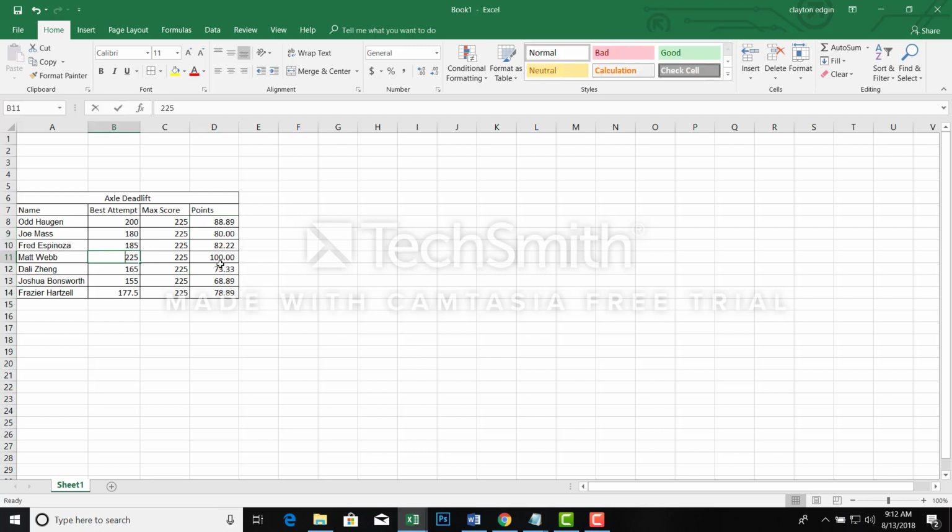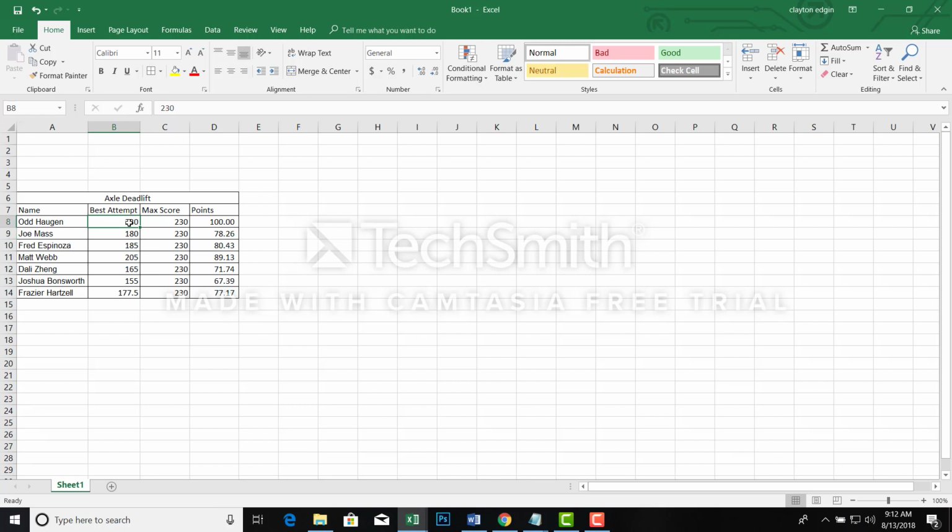Let's go back to 205 here. So Matt still gets his 100 points. Ode's a little bit closer. We know in real life it's going to be like this: Ode's going to do 230 on the axle, and we're all just going to be chasing Ode all day long on his attempts there. But this should give you an idea of how the percentage-based scoring works.